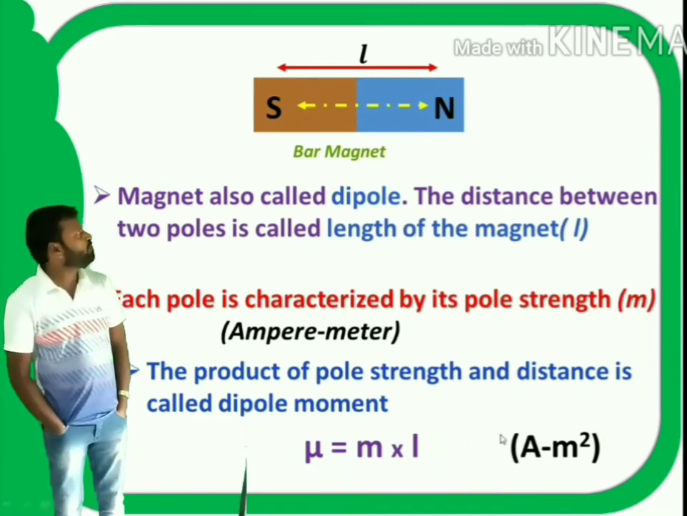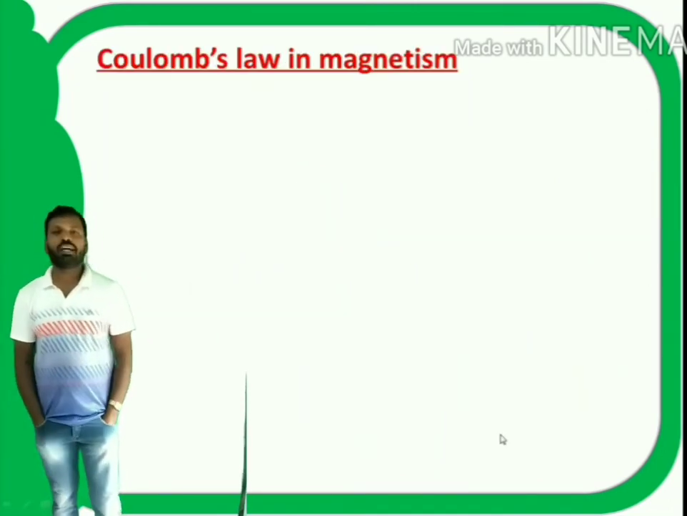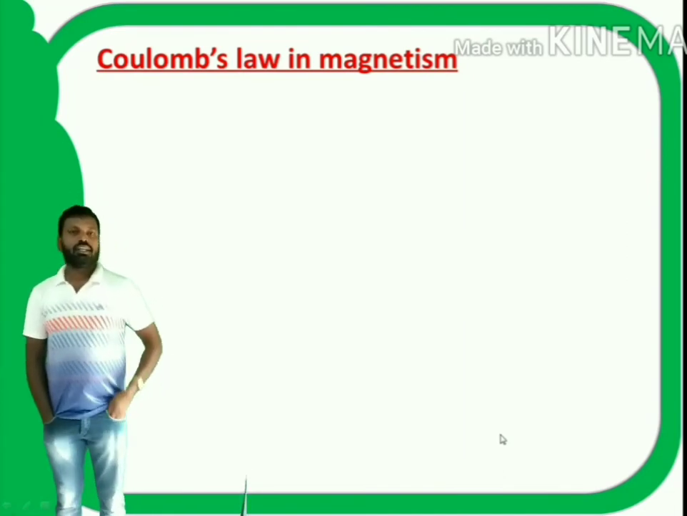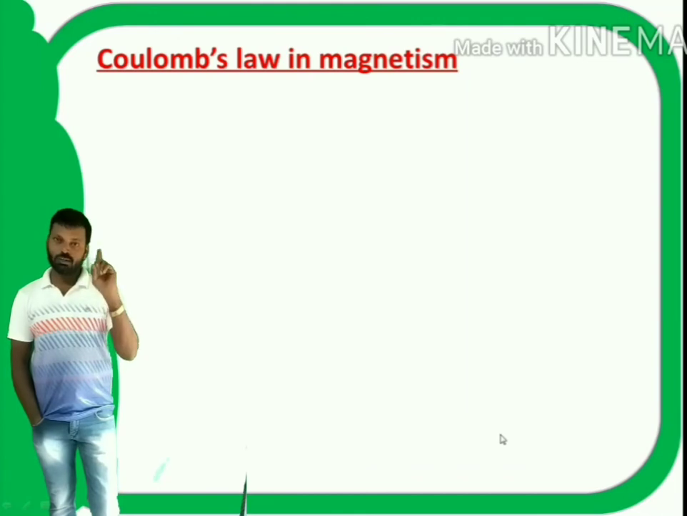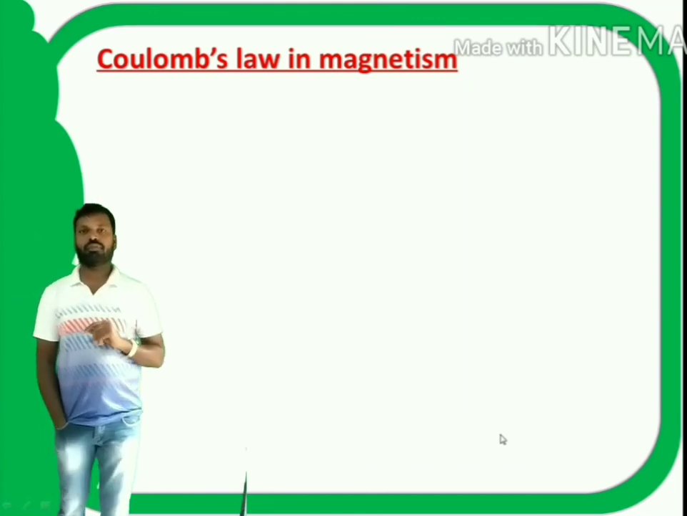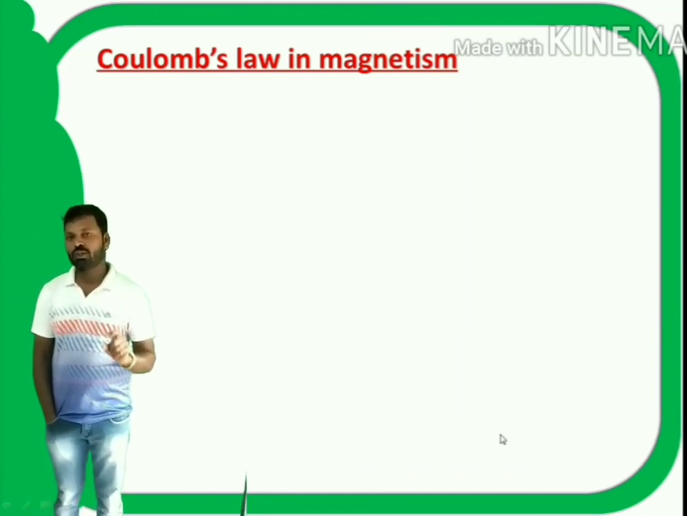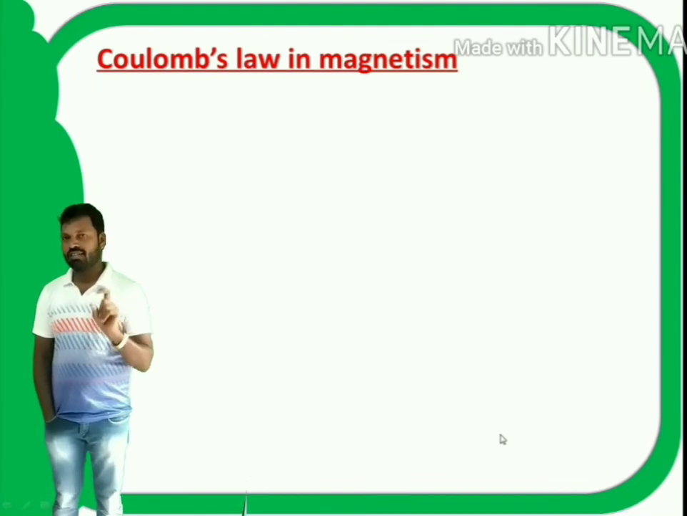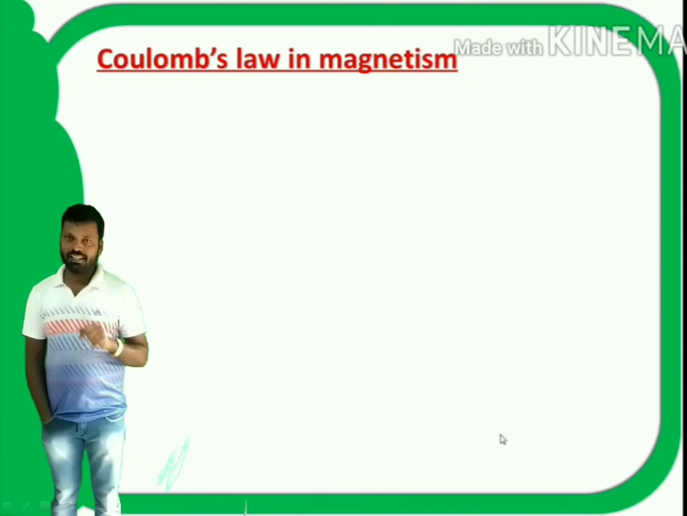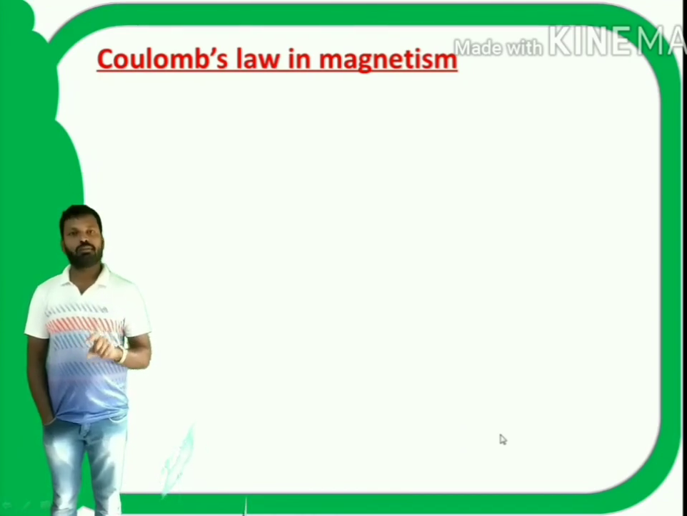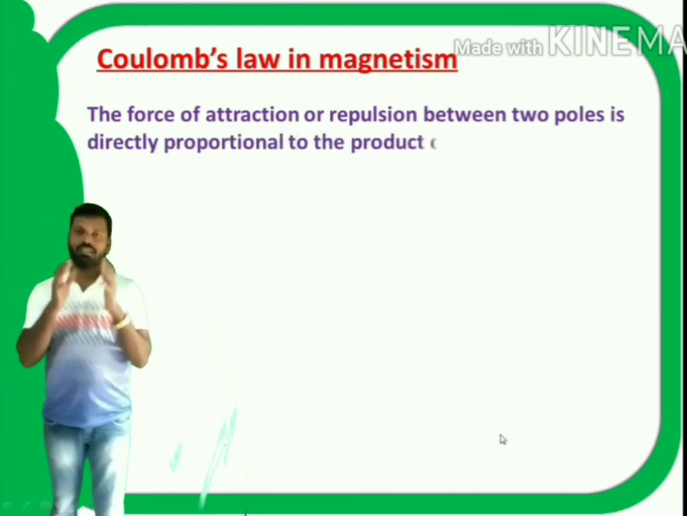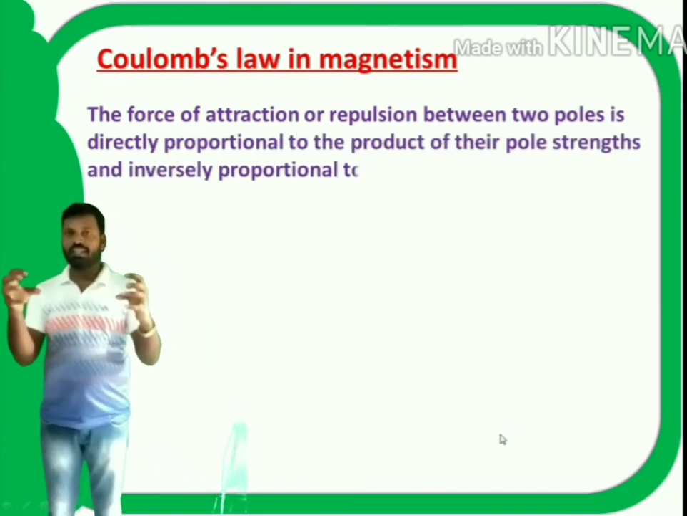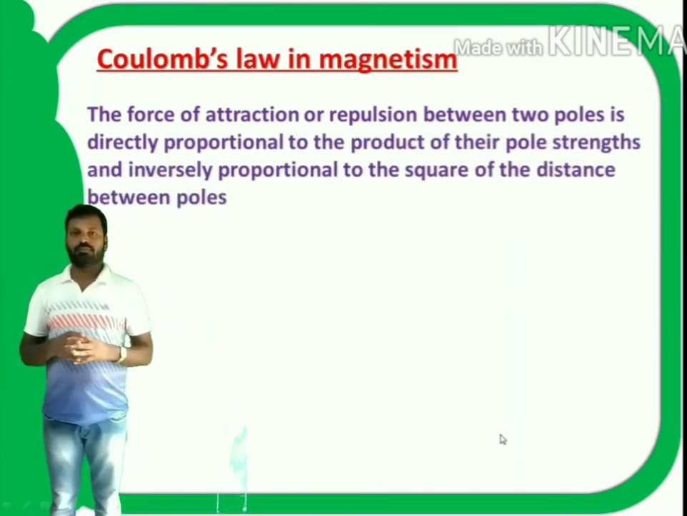Next, Coulomb's inverse square law in magnetism. It is similar to Coulomb's law in electrostatics. In electrostatics, Coulomb's law gives you the magnitude of force of attraction or repulsion between charges. Similarly, Coulomb's law in magnetism gives us the force of attraction or repulsion between two magnetic poles.